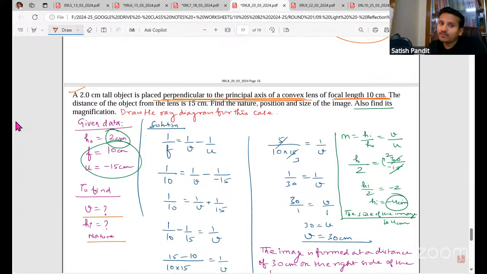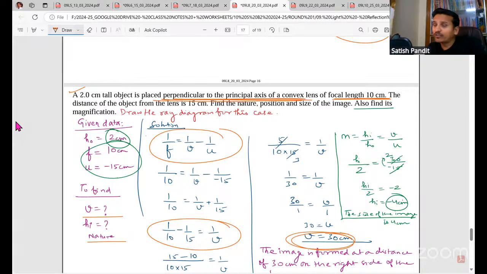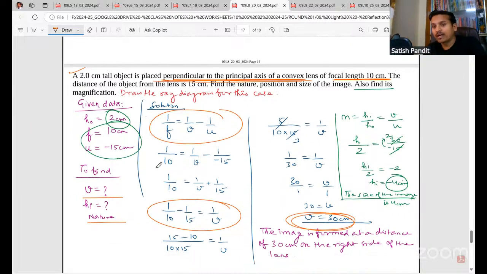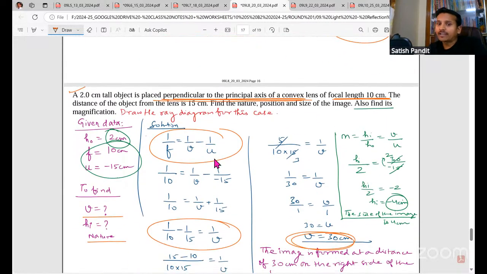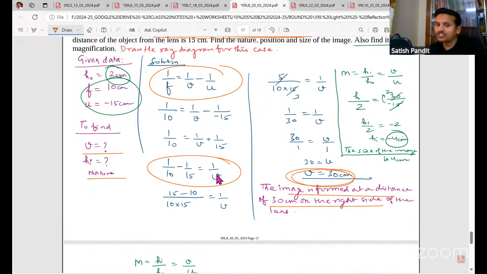So use the lens formula, put the values, simplify. This is fully mathematics. You will get V as 30. After you get the answer, now you have to write one conclusion. Many of you are not writing the conclusion. If you don't write, you lose marks for sure. So write the conclusion. The image is formed at a distance of 30 centimeters on the right side of the lens. You mention right side, left side.